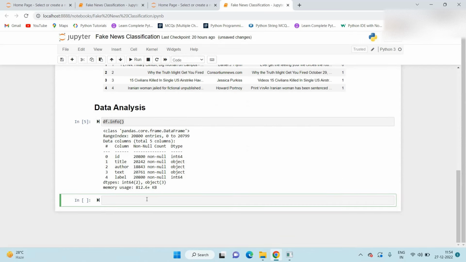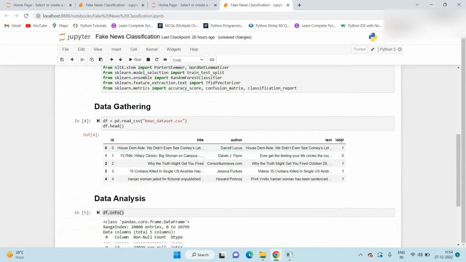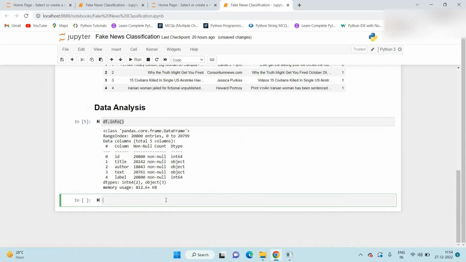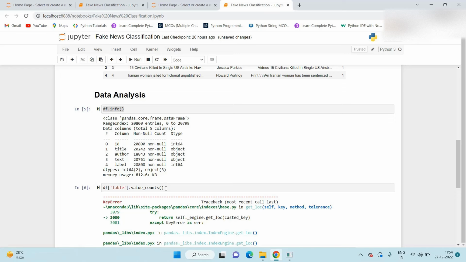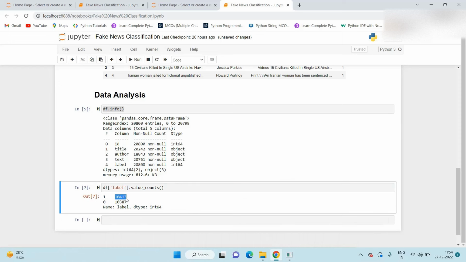Once we read the data, our first step is to check the target column. Our target column is the label column. If we check df['label'], we check here how the data is distributed. One is available 10,413 and 0 is available 10,387.